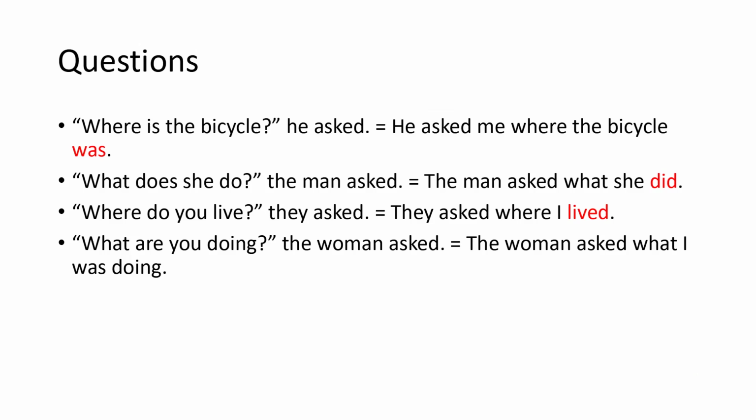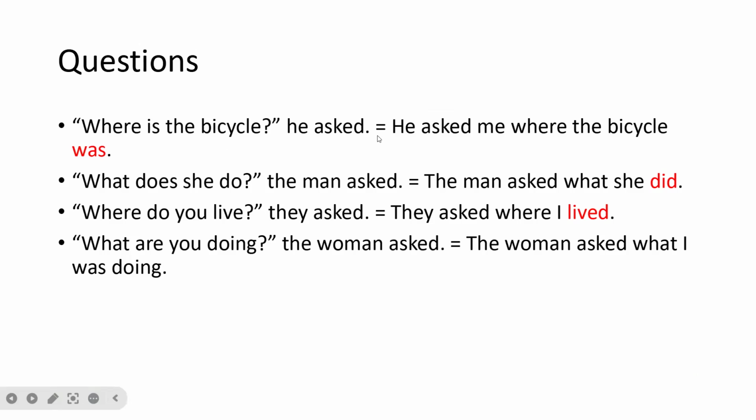Now, for questions. Remember, we have two types of questions in English. We have open-ended and we have closed-ended questions. The open-ended questions are questions where you have to give more information. The closed-ended questions are the ones that you answer with yes or no. For example, "Where is the bicycle?" he asked. In this case, the same question pronoun that we're using in the direct speech is the one we have to use in the indirect or reported speech.